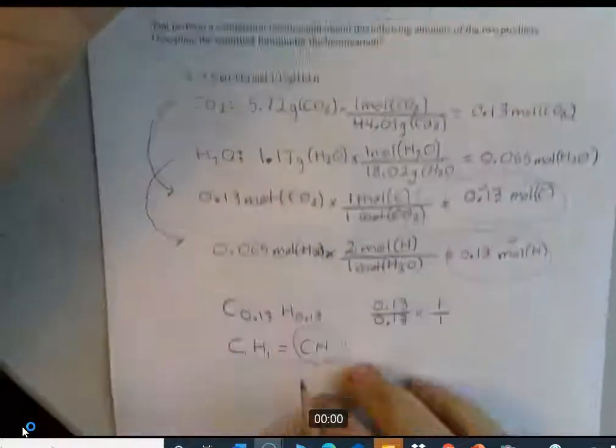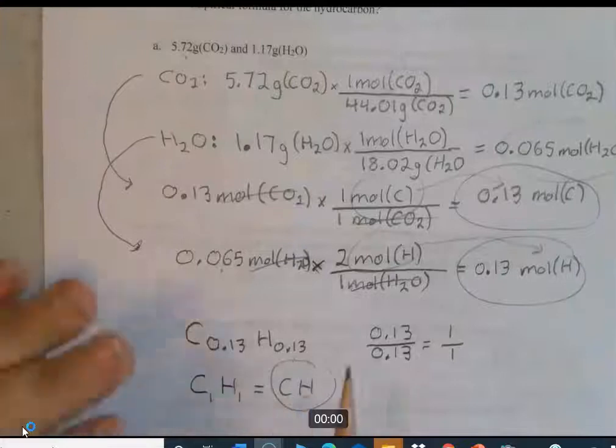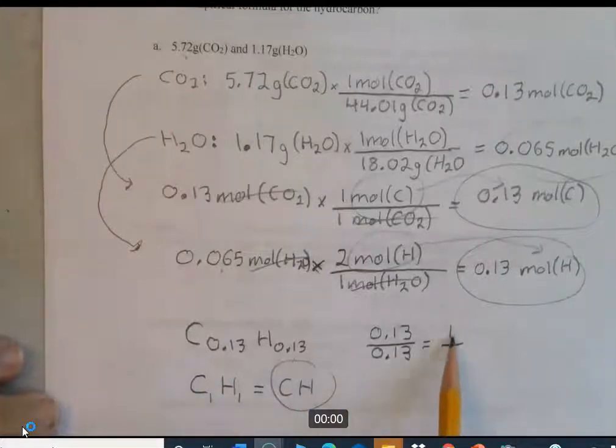I'm off screen. Here we go. Okay, so we just took the 0.13s, put them as subscripts. You can't have that, so you make a ratio. They become 1 to 1, so you get CH for that.